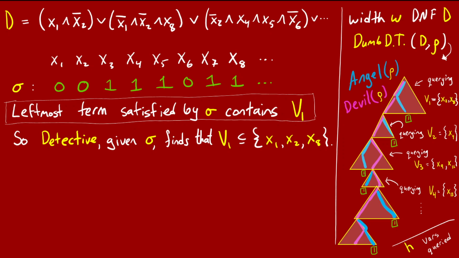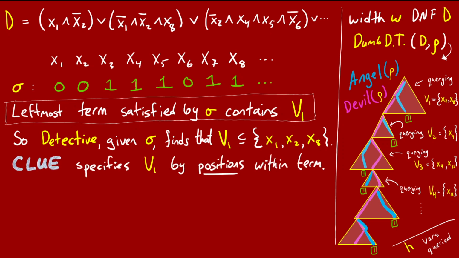Now, before we get too excited, it's crucial to note that the detective hasn't figured out v1 yet. They've only figured out that v1 is some subset of this term with x1, x2, and x8. Sigma will be fixing all of these variables to bits, whereas rho left some of them, namely x2 and x8, as stars. But of course, this is where the clue will come in.